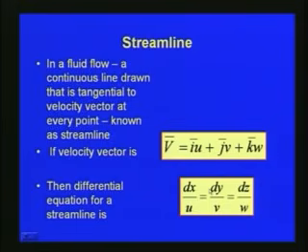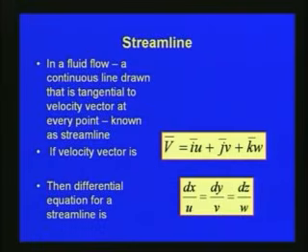So, for 3 dimension flow in the x, y, z directions, with velocity components u, v and w, the differential equation for streamline is described as dx by u equal to dy by v, that is equal to dz by w. The streamline is a continuous line drawn that is tangential to the velocity vector at every point.